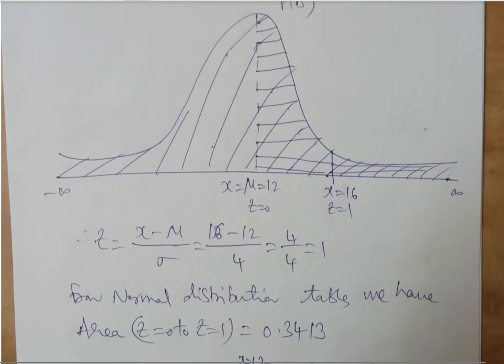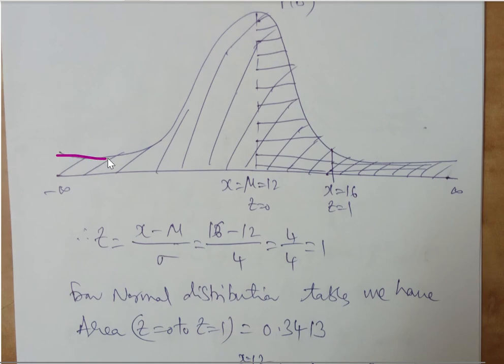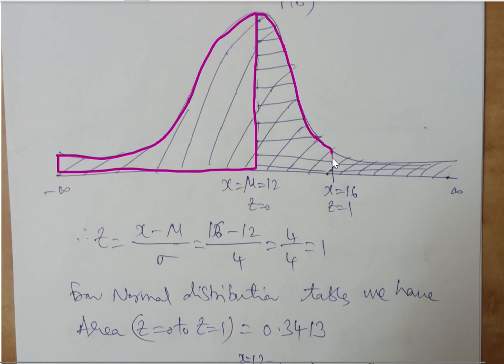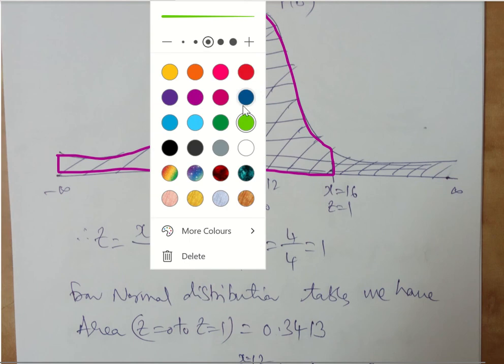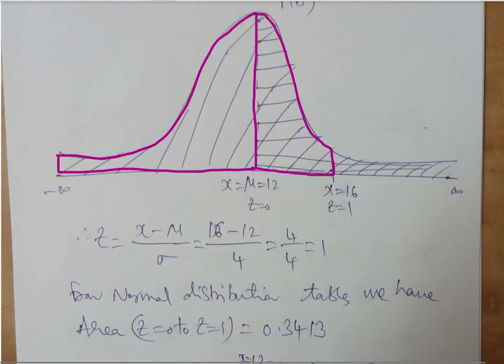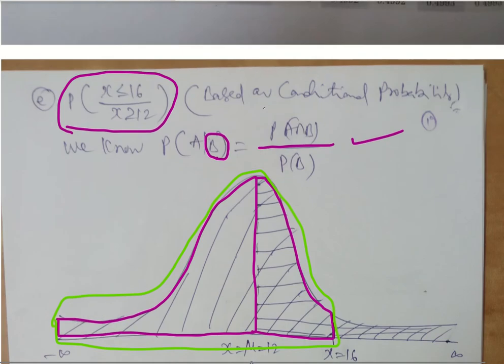Just now we calculated in the previous problem, this is up to x less than or equal to 12, and this portion is x less than or equal to 16. Put together, this entire portion is x less than or equal to 16, as you did in the previous one.